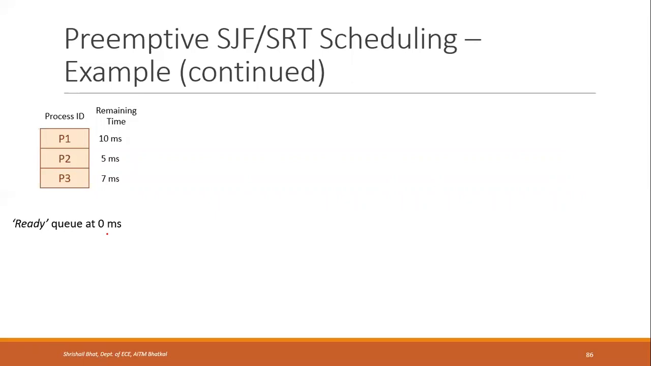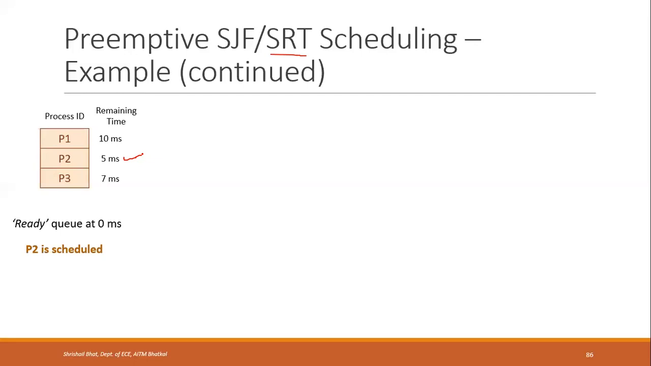Now, the algorithm that we are using is shortest remaining time, right? Or shortest job first. So what happens is it will check the remaining time of all the processes. The one which has got the shortest remaining time is the process P2. So that's why P2 will be scheduled. Now, once P2 is scheduled, it will be running. Its execution time is 5 milliseconds.